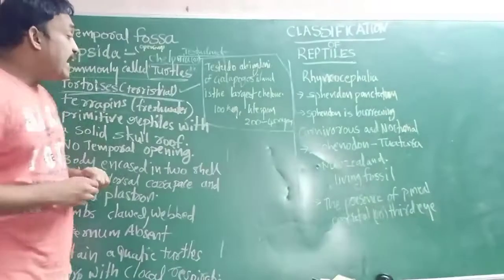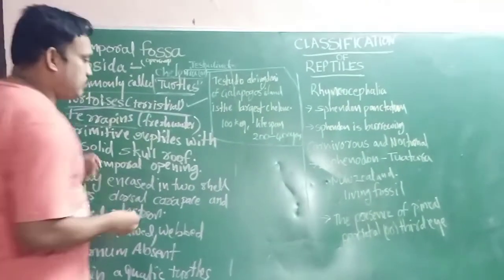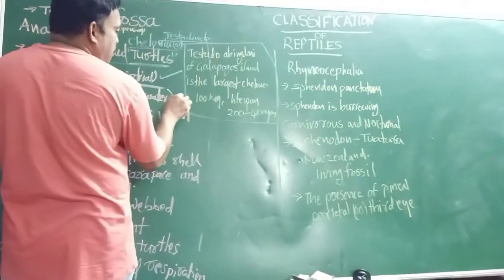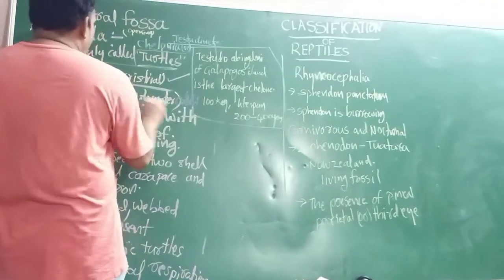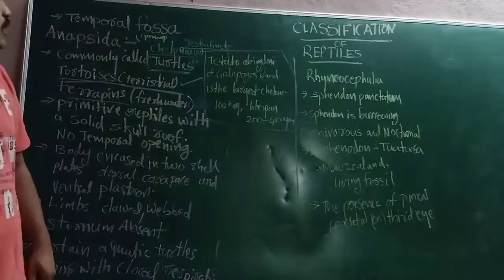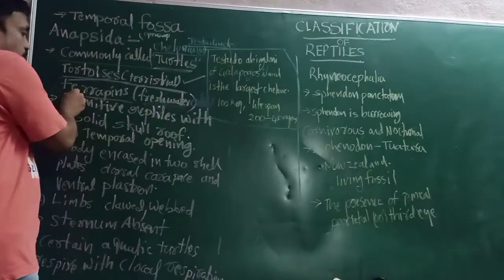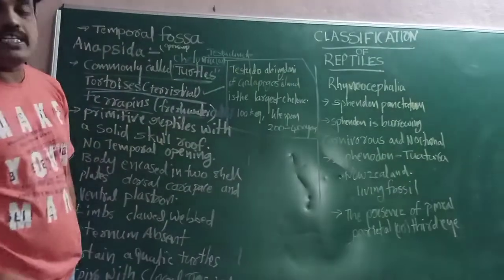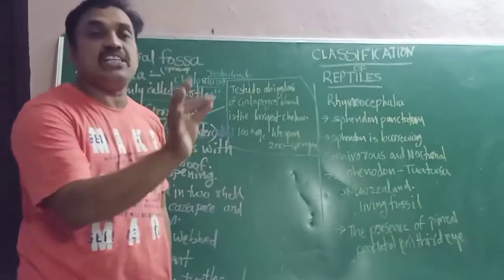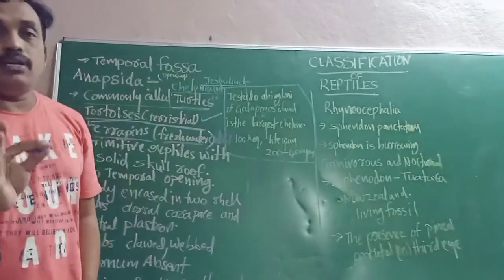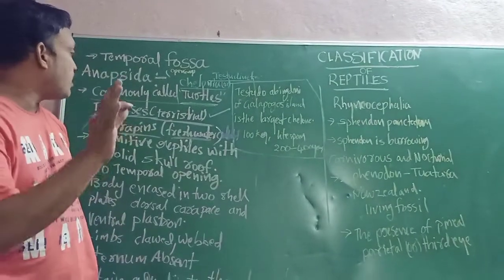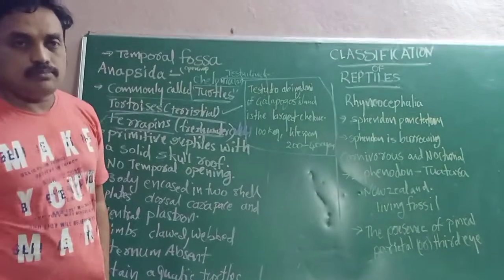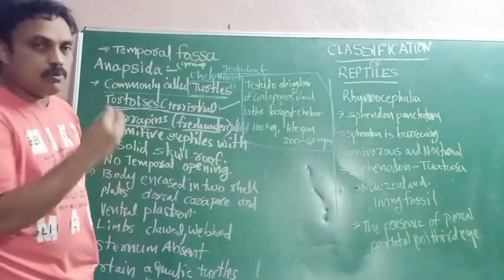They are edible, which means suitable for eating. Those living in fresh water we call terrapins.